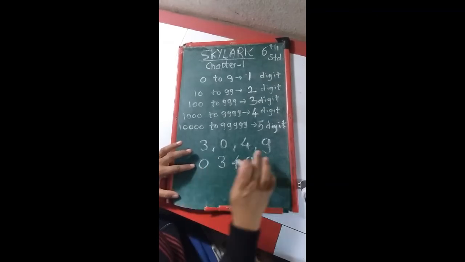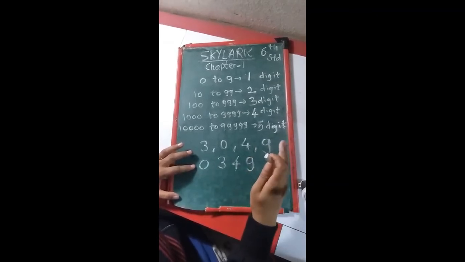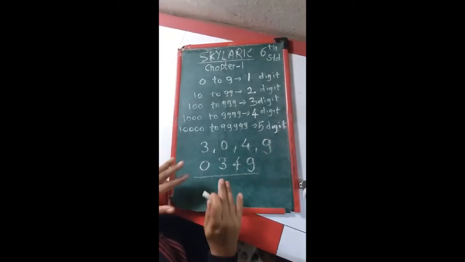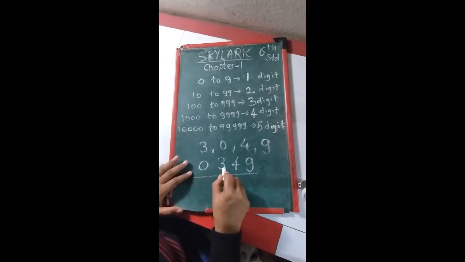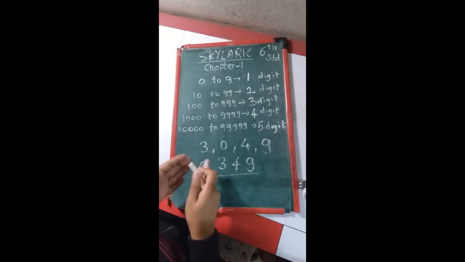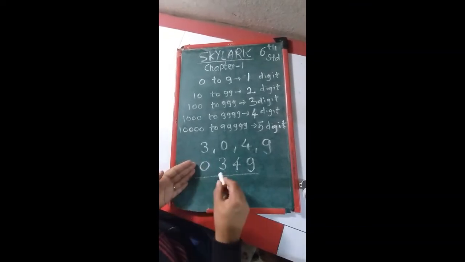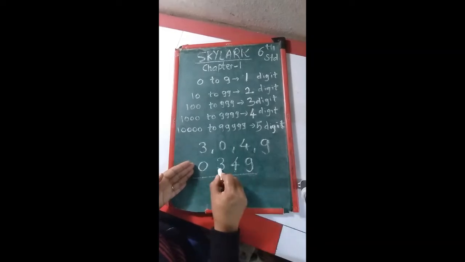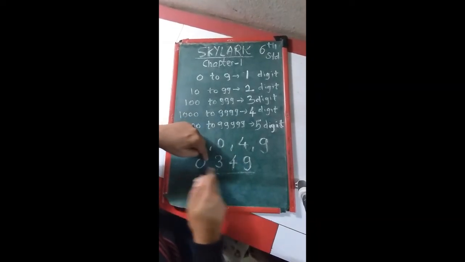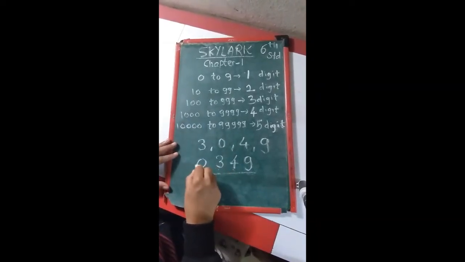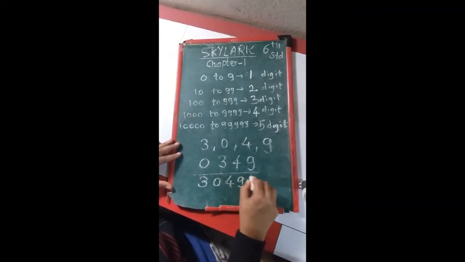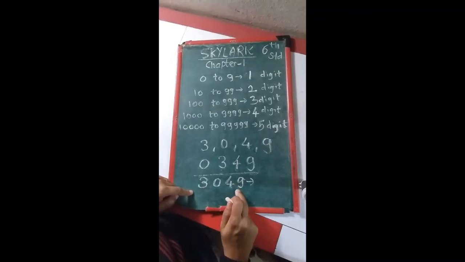So I have asked you about the 4-digit biggest number, 4-digit smallest number. Is this a 4-digit number? No. So 0349, this cannot be a 4-digit number, because when you write the 0 first, this number will become a 3-digit number. So what you have to do is exchange the first two numbers. That 3 will come to 0's place and 0 will go to 3's place. So 3049 is the smallest 4-digit number.